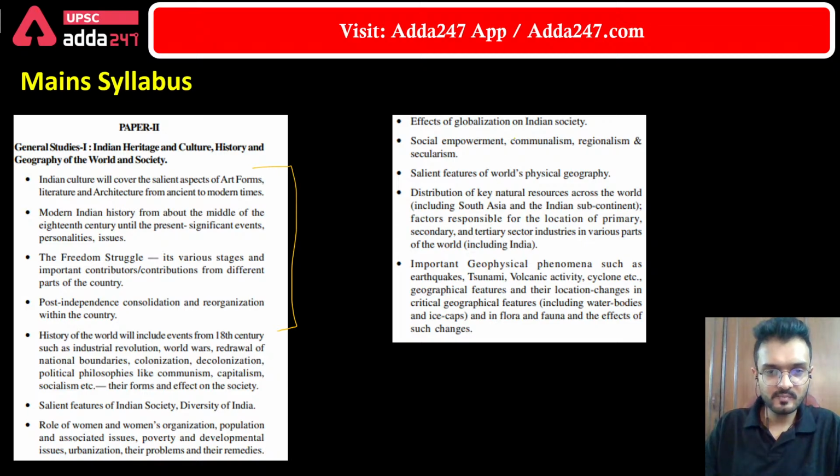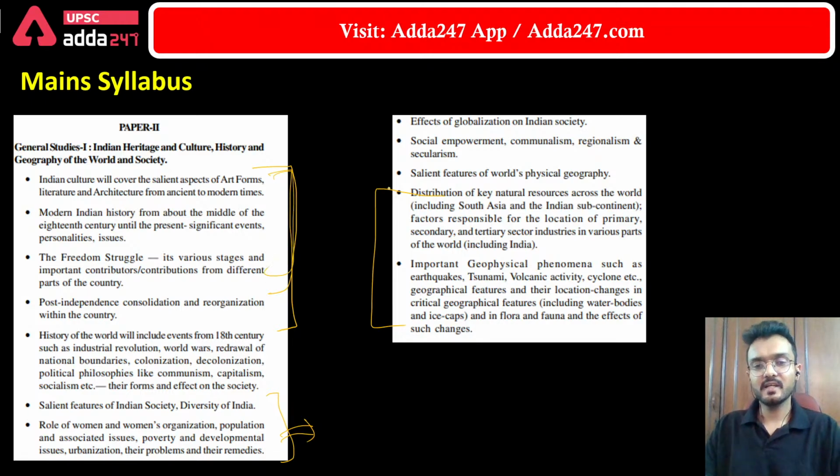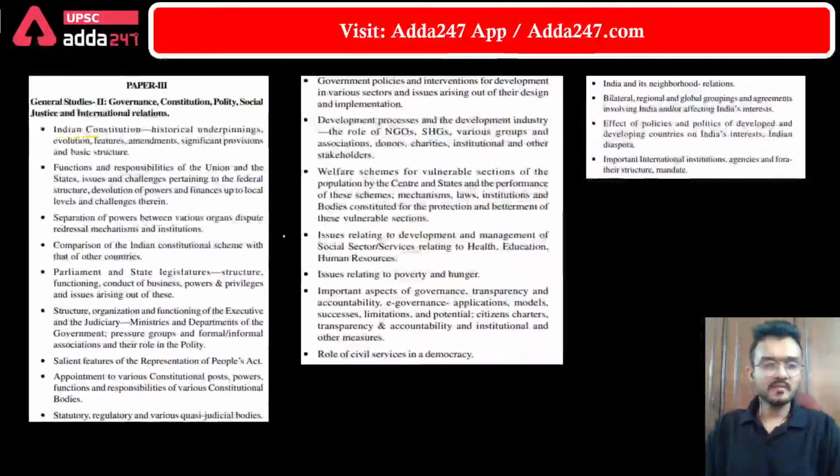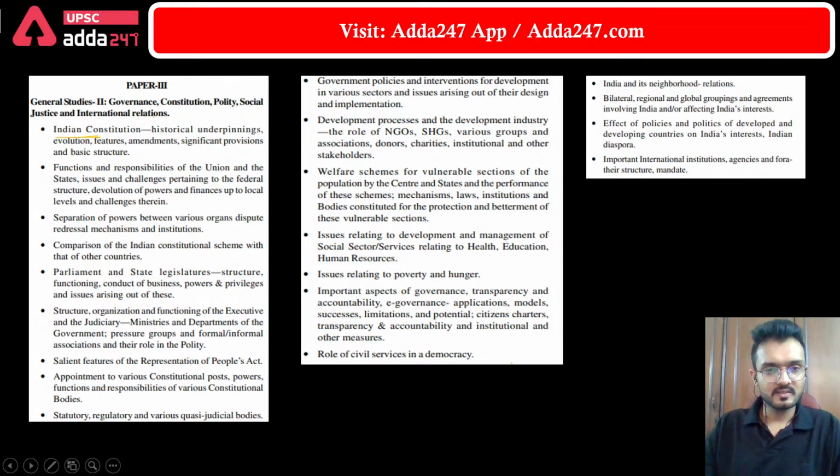We don't study much of Indian society in prelims, but history and geography we do study. The same applies to paper 2. We will read the constitution and Indian polity in our prelims exam, along with current affairs of international relations. So first analyze the syllabus, then we will discuss how to prepare for the papers.